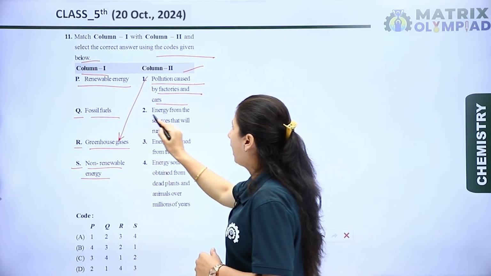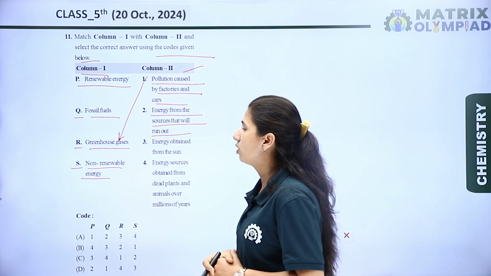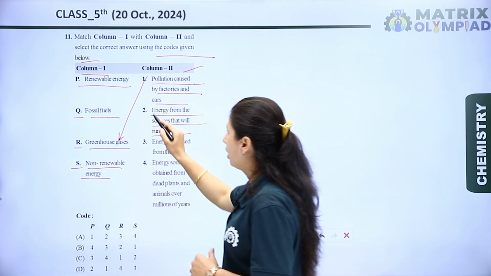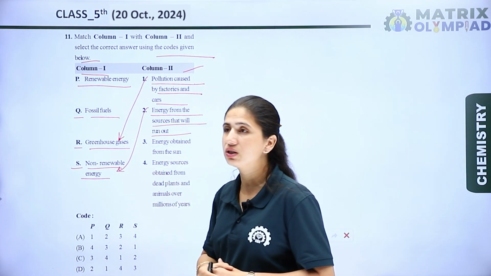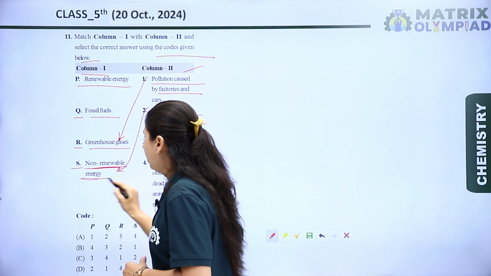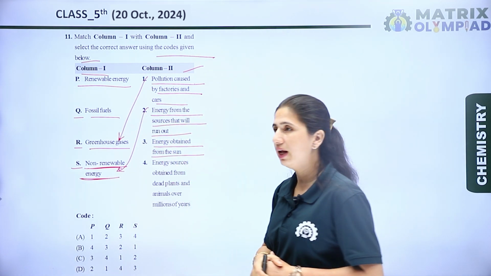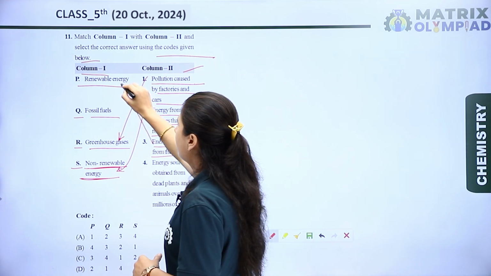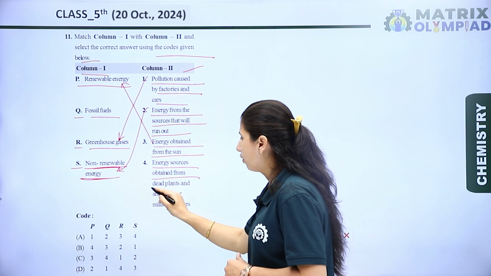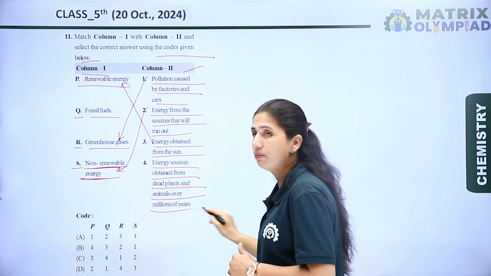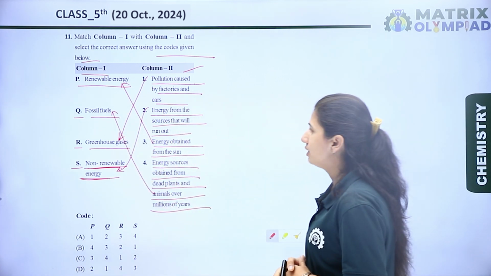Now the next is energy from the sources that will run out. The energy from the sources that will run out is known as non-renewable energy, and it is also known as dirty energy because it is the main reason for pollution. Now the next is energy obtained from the sun. The energy obtained from the sun is known as renewable energy. Next is energy sources obtained from dead plants and animals over millions of years, known as fossil fuels. So now let's see the answer.